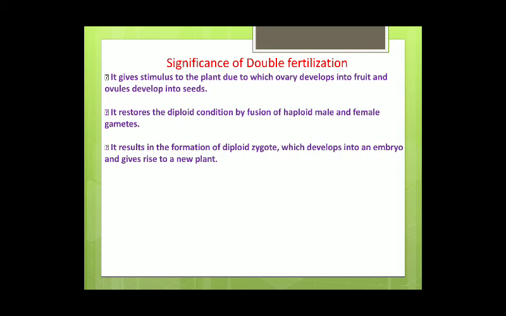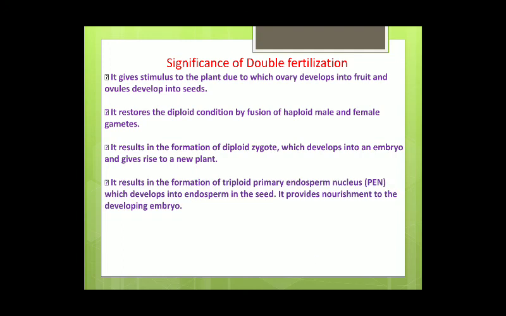It results in the formation of a diploid zygote, which develops into an embryo and gives rise to a new plant. It is fertilization that results in the formation of the diploid zygote. Without the diploid zygote, there will be no embryo formation. That means fertilization, or you can say double fertilization, is very much important. It results in the formation of the triploid primary endosperm nucleus, which develops into endosperm in the seed. This endosperm provides nourishment to the developing embryo. So this is all about double fertilization and some of its importances.